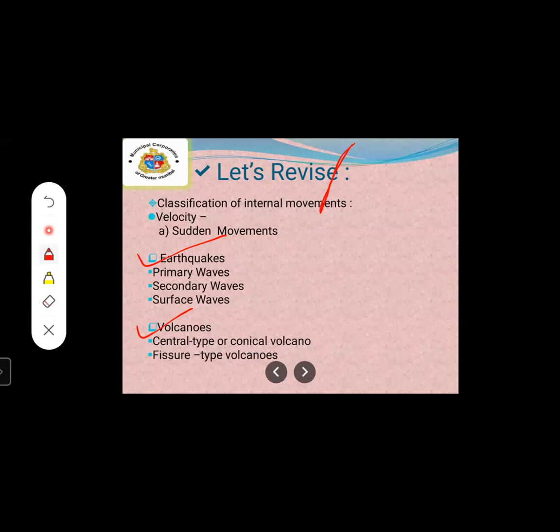Volcanic eruptions are divided into two types: central type or conical volcano, and fissure type volcanoes. Central type or conical volcano means the lava is thrown out from the middle part of the earth surface through a vent, like a pipe. The example to keep in mind is Fujiyama in Japan.